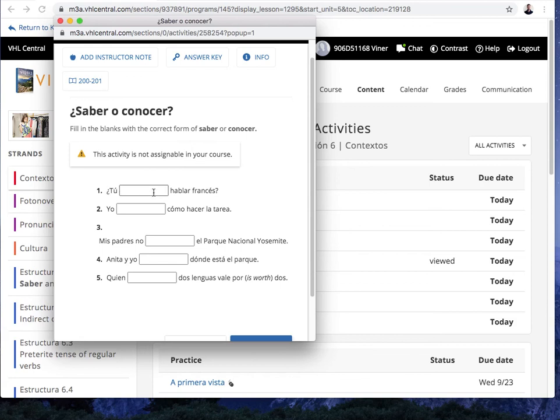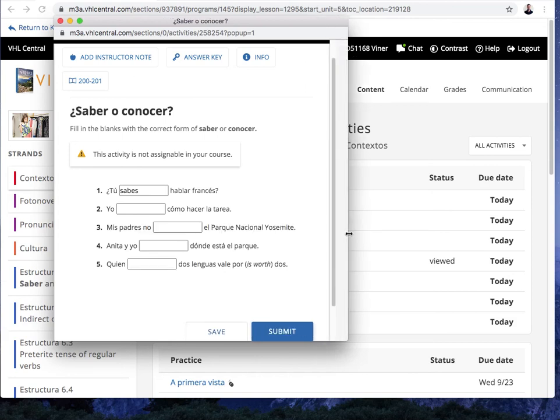Número 1. Tú blank hablar francés. Pause. And we're back. Tú sabes. Do you know how to? This is a question. Do you know how to speak French? Tú sabes hablar francés. Número 2. Yo blank cómo hacer la tarea.